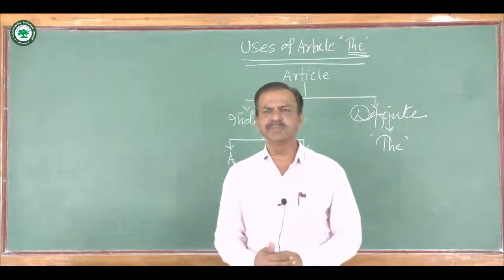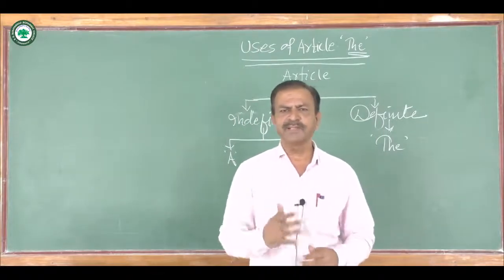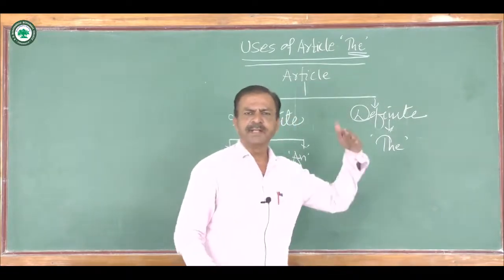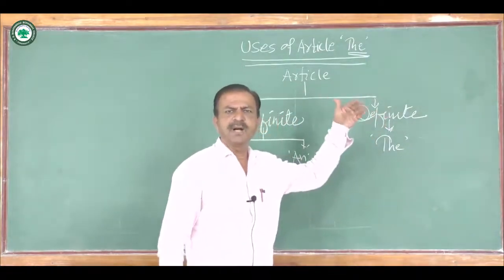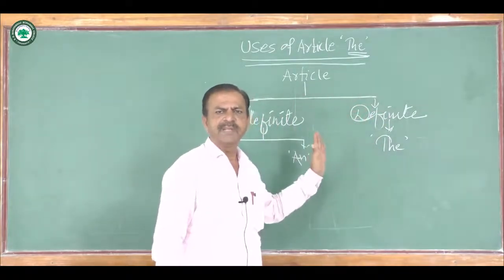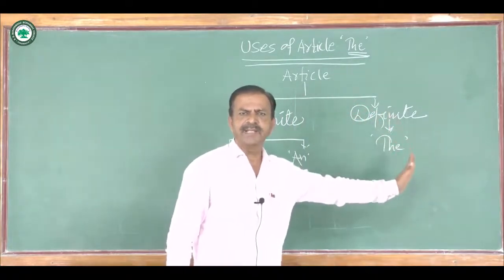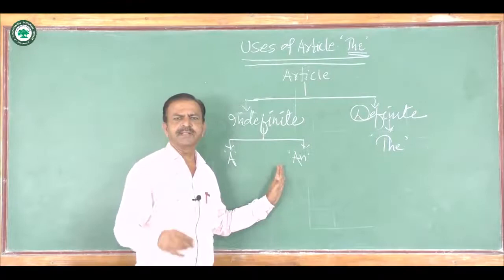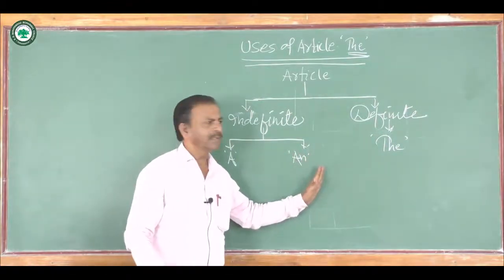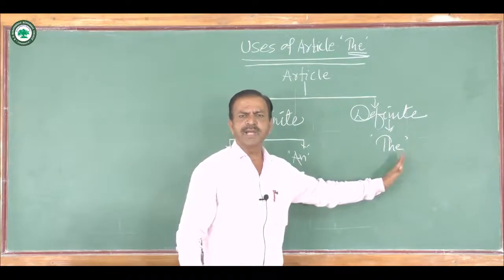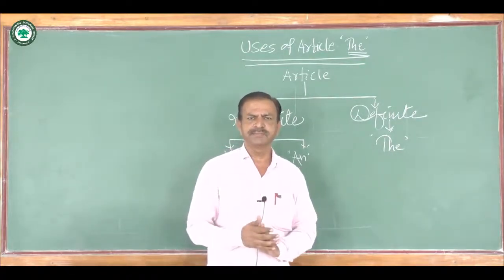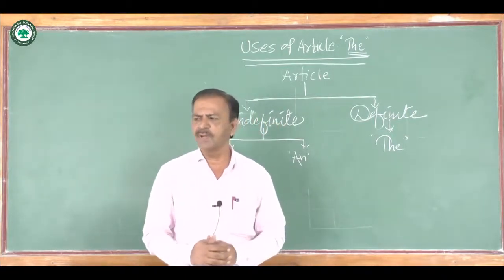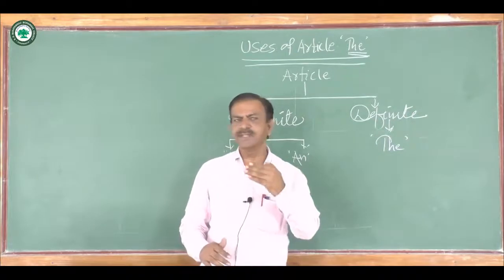And in this video, we are going to learn about articles. In the last video, we studied that articles are of two types, indefinite articles and definite article. In indefinite article, there are two articles, a and an, while the is known as definite article. And in this video, we are going to learn the uses of definite article, that is the.